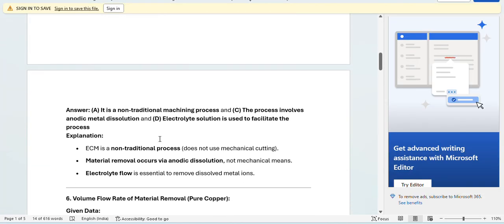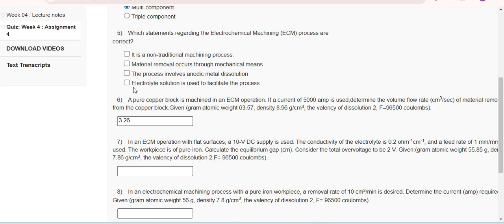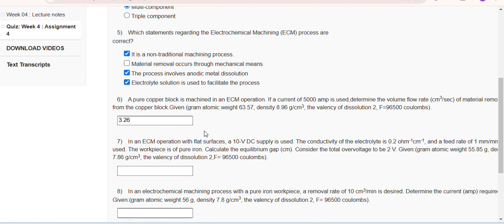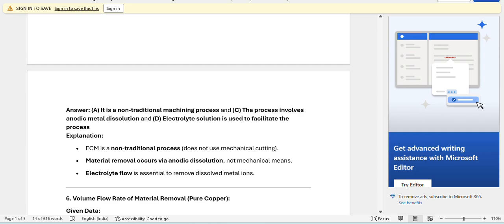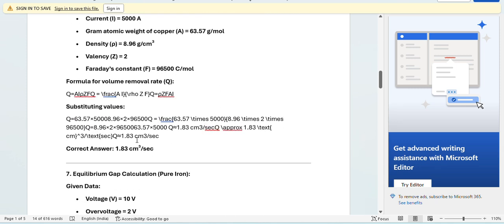So A, C, D are the correct answers. Coming to the sixth question. The sixth question answer is 1.83.